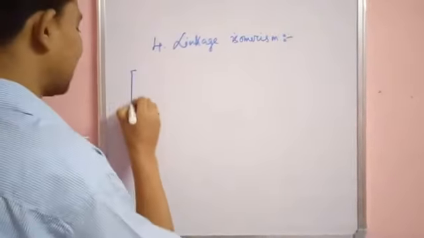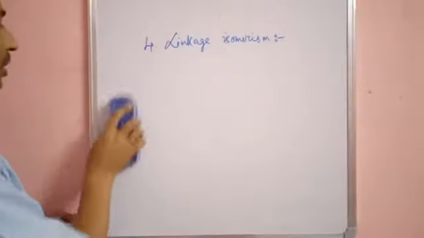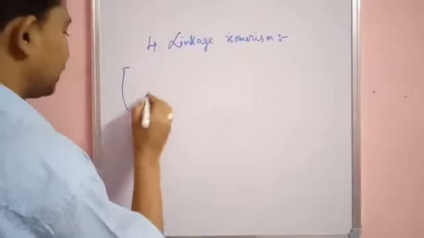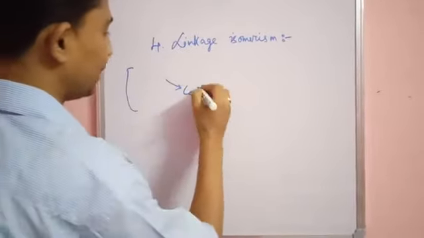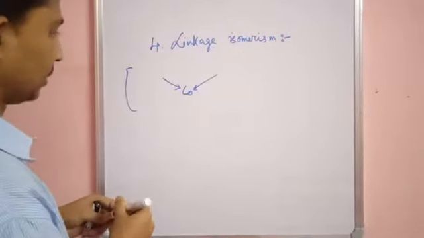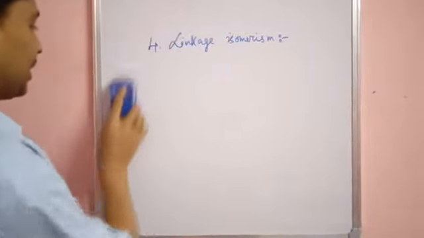This one is one isomer. The compound is [Co(NH3)5(ONO)]. Sorry, I should use a different color to differentiate.